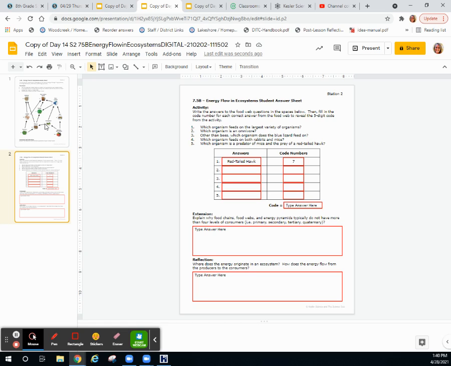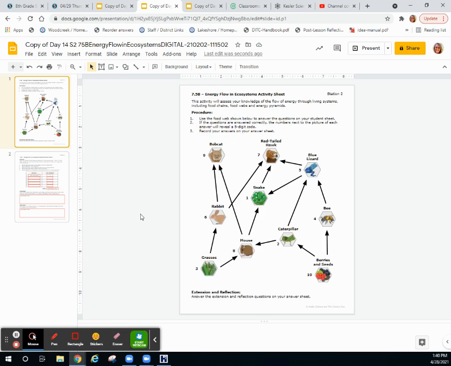So if we look at our diagram here, we find the rabbit, and we're trying to find the organism that eats the rabbit. So a bobcat and a red-tailed hawk both eat rabbits. But this organism also has to eat a mouse. So we find mouse, which is eaten by a bobcat and a snake. So a rabbit and a mouse are both consumed or eaten by the bobcat, which is number 9. Okay? Both arrows from the rabbit and the mouse are pointing at the bobcat. So I'm going to enter that into my student sheet for number 4.